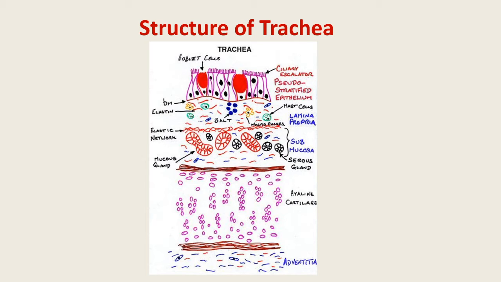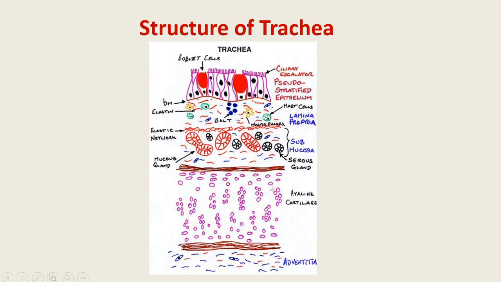There is a duct which opens between the epithelial cells. Blood vessels are also present. Fat cells are also there. There is no muscularis mucosa or muscularis externa on this layer. This is about the submucosa.